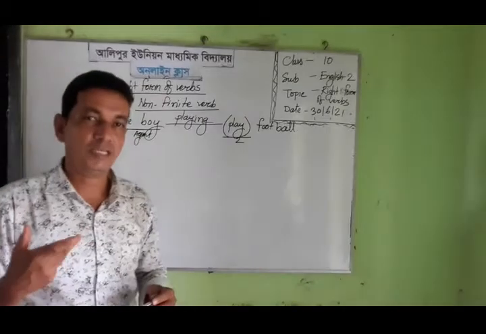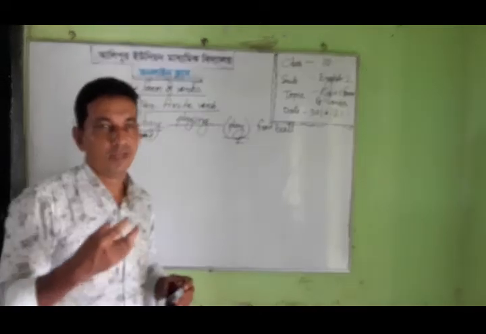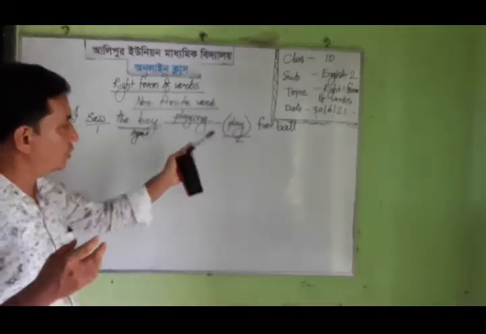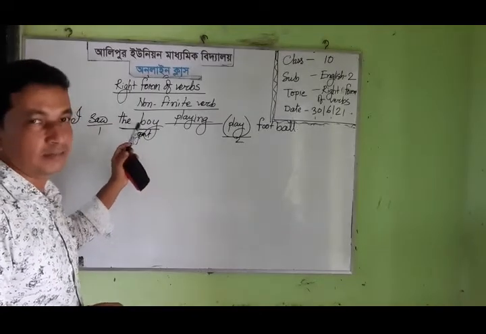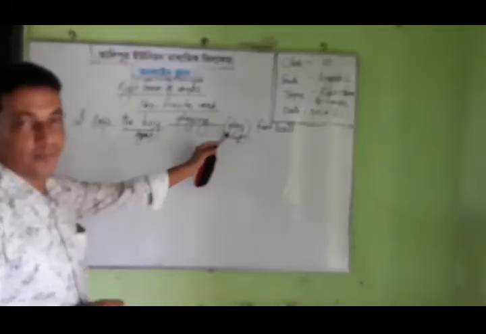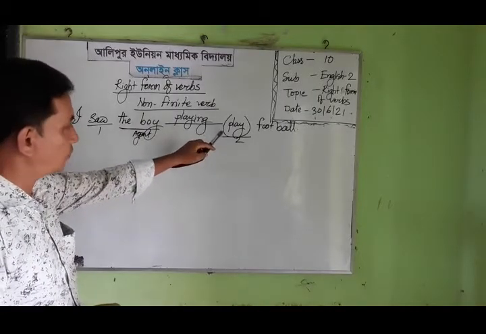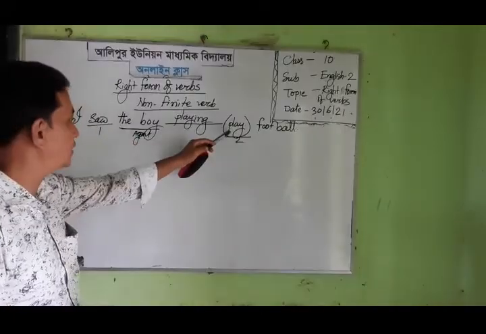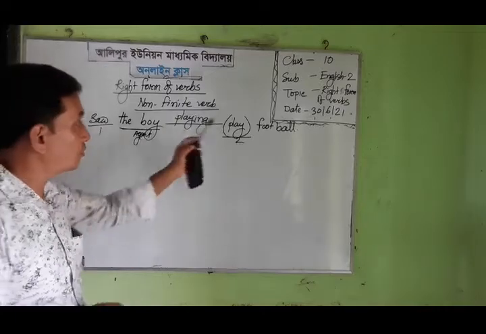When you see any kind of agent in the sentence, and when you go to form the correct form of the verbs, then you may at first choose the agent. The boy is the agent of play, because play belongs to the boy. The play belongs to the boy because play is under the agent. So why is the boy the agent of the verb play?